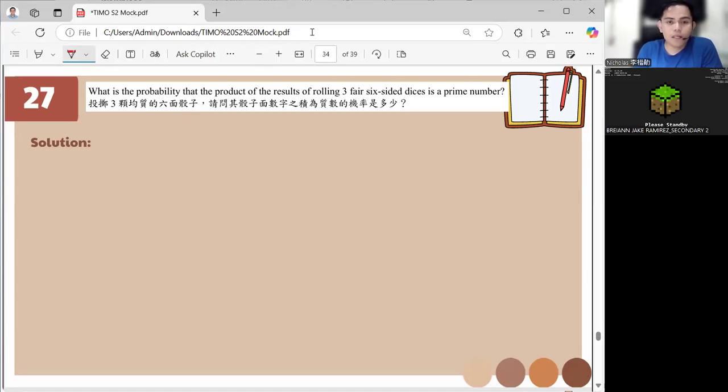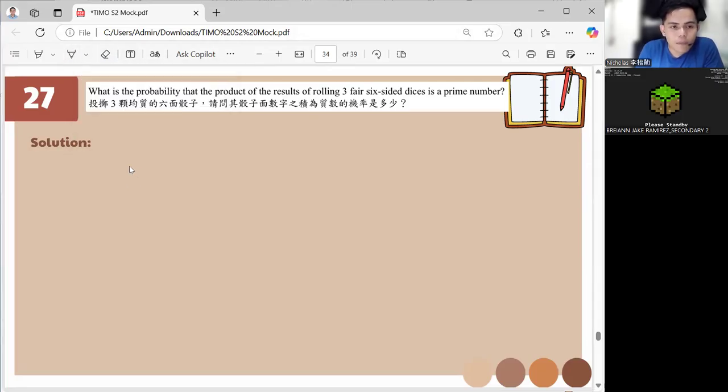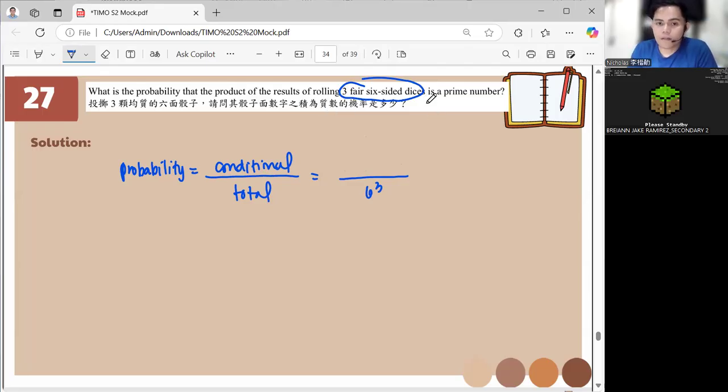So probability is conditional over total. Now, for the total, of course, 6 cubed because there are 3 dice. So that's why the total is 6 cubed.